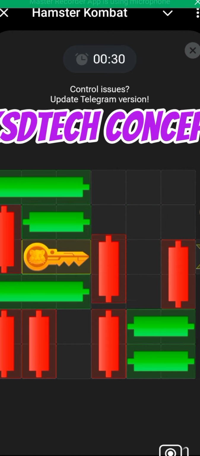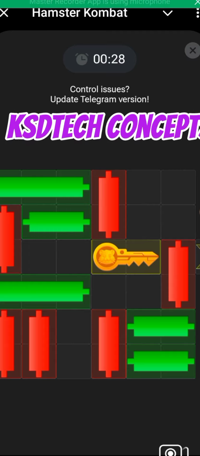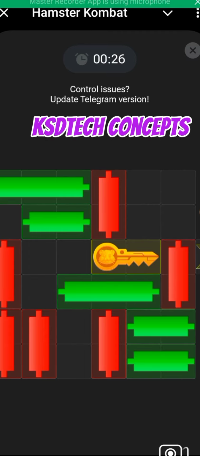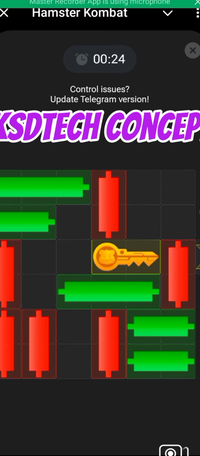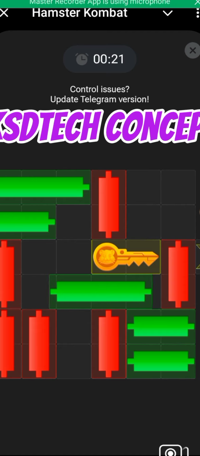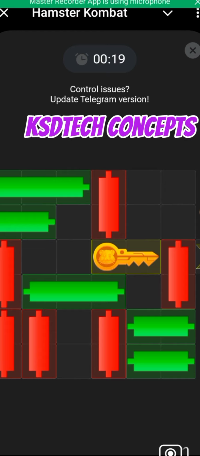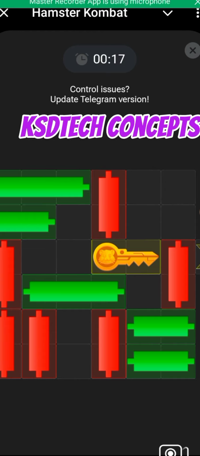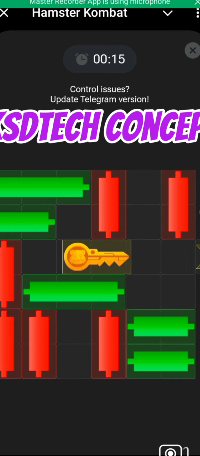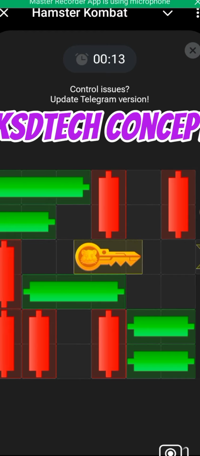Follow it step by step. You see, take it up. Close this one up. Once the red one goes up, push the red ones up, then you drag the key in. So you see it, we are done.